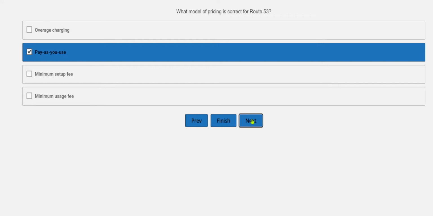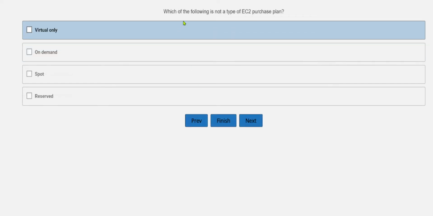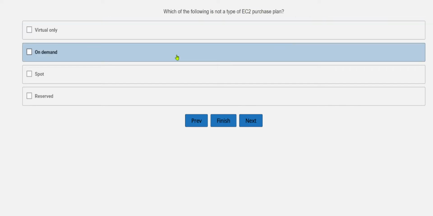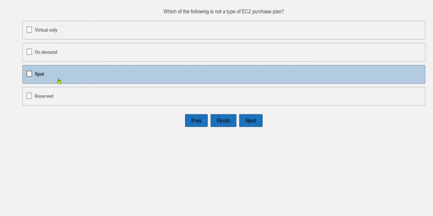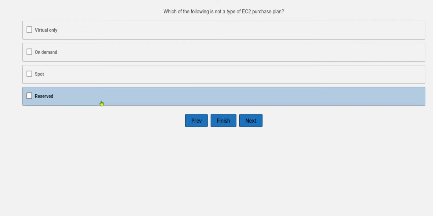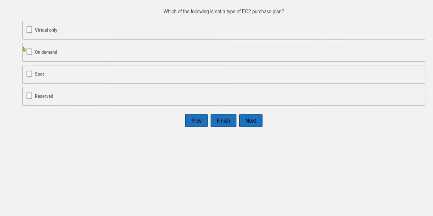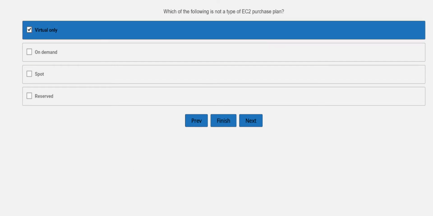So let's now move to the next question. Which of the following is not a type of EC2 purchase plan? So which is not the type? Okay, so spot, we know about the reserve, we know about the on demand. So virtual only is not the type of EC2 purchase plan.